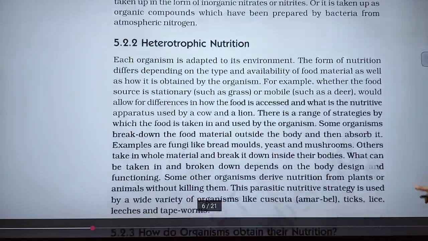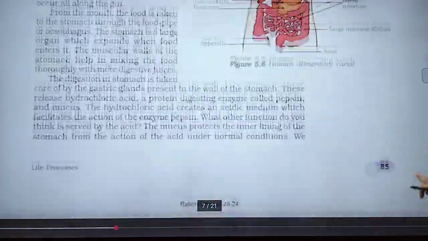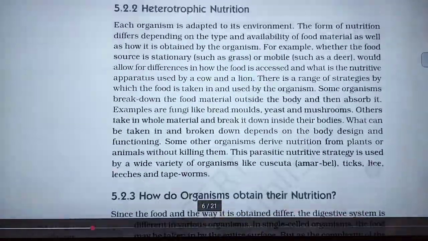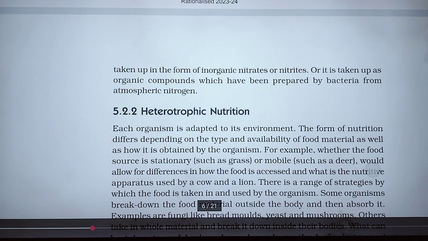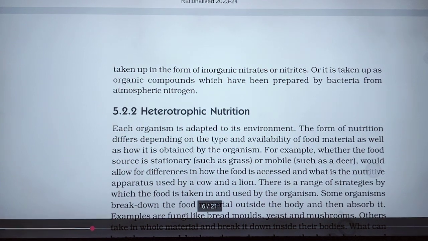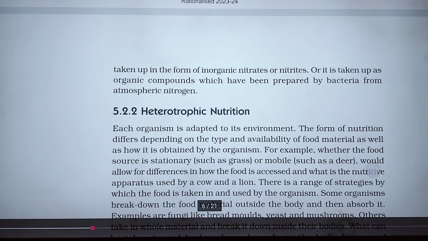Our next topic is heterotrophic nutrition. Let's see what heterotrophic nutrition is. Each organism is adapted to its environment, and different organisms have different environments.